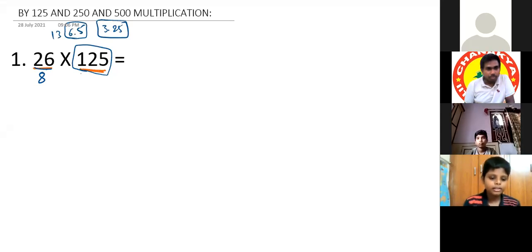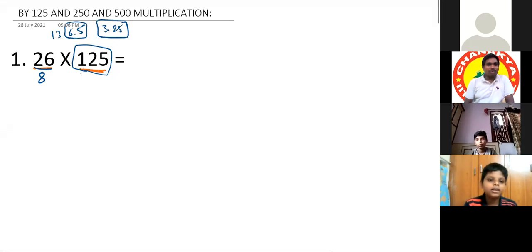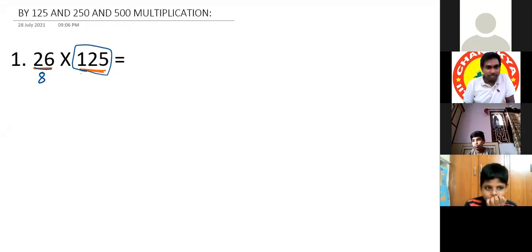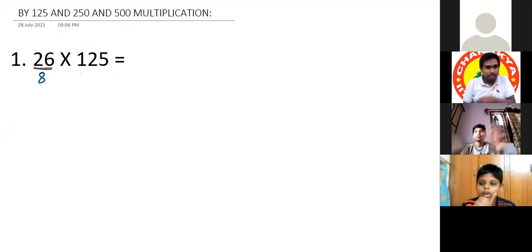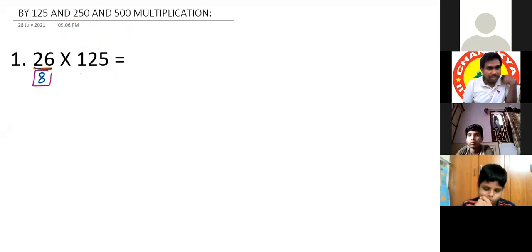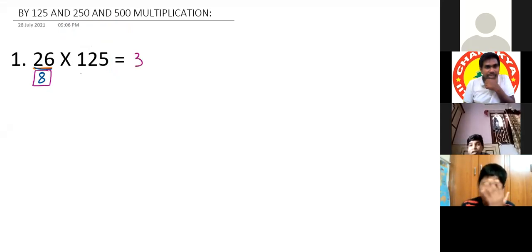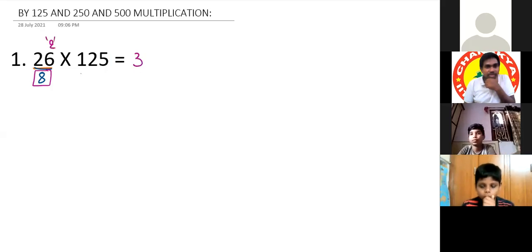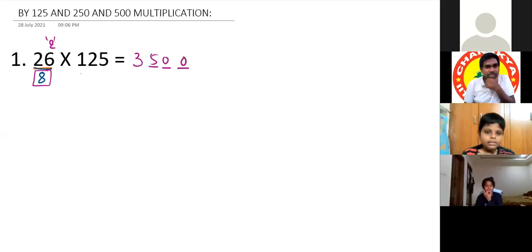Sir, we took the base as 1000, which has 3 zeros. One second, Mahavir. You should not do it in this way because we need the remainder here. In the 8 table, what is the nearest multiple of 8? 24. How many times is it 24? 3 times. Now, what is the remainder here? 2 will be the remainder. If 2 is the remainder, the last 3 digits will be 250.